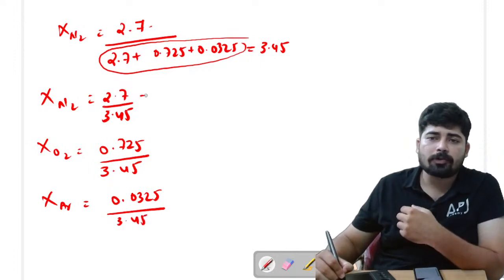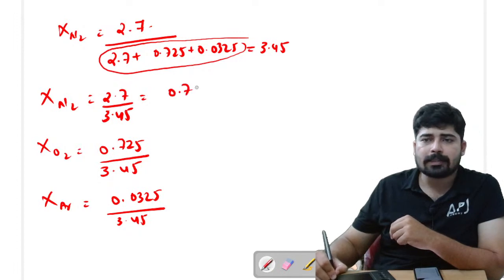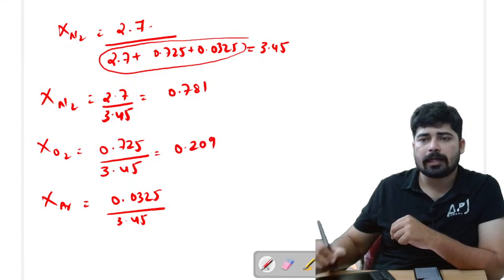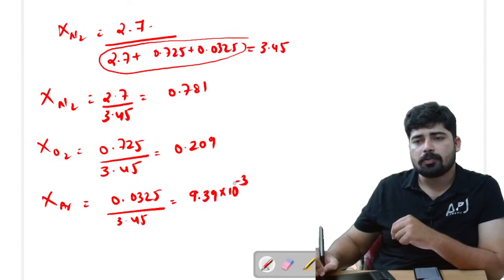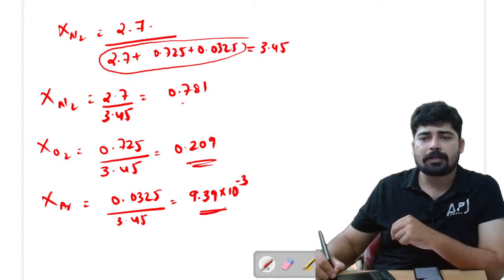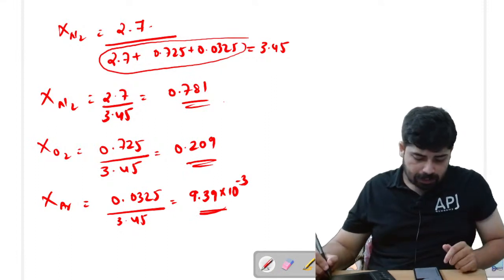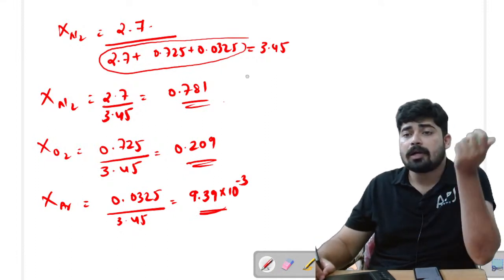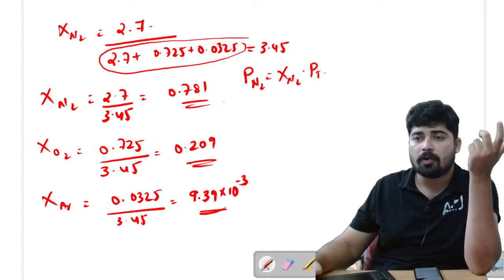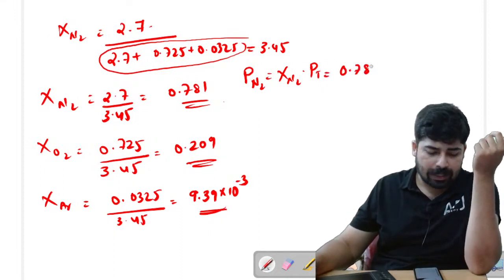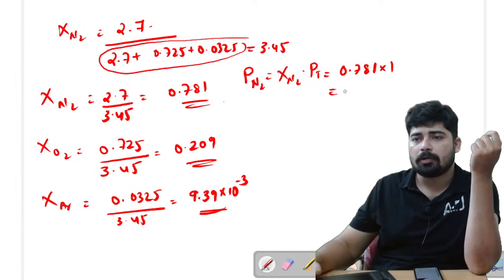What are the values of the mole fractions? Mole fraction of N2 is equal to 0.781, mole fraction of O2 is equal to 0.209, and mole fraction of argon is equal to 9.39 into 10 raised to minus 3. These are the three values that you get for the mole fractions of N2, O2 and argon. Now you have to find the partial pressure of N2, that is mole fraction of N2 into total pressure, which is 1 bar, already given in the question. So 0.781 into 1 bar is equal to 0.781 bar.